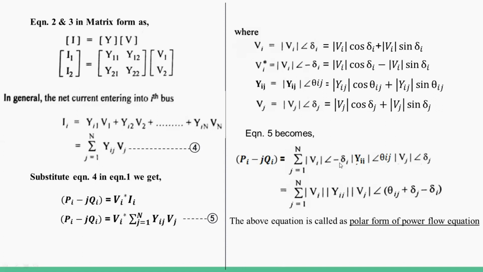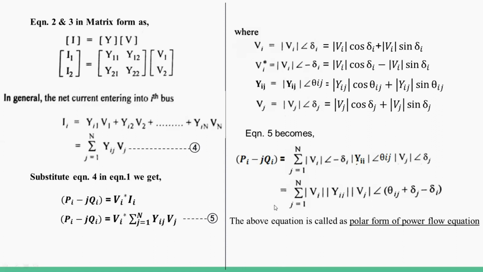I substitute here. Then the second term Yij, that is magnitude of Yij angle theta ij. We substitute the second term. Then the third term Vj, which means magnitude of Vj angle delta j. Substitute the third term. Then arrange the magnitudes first, then the angles second.